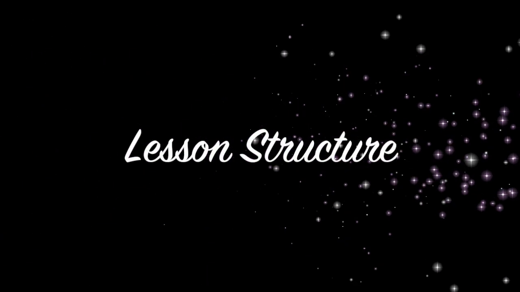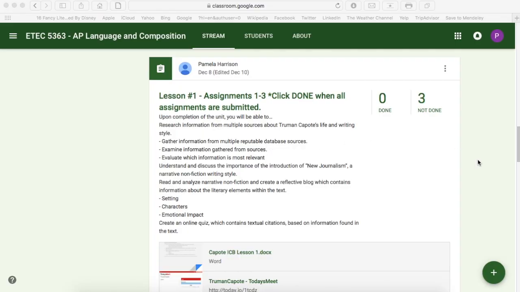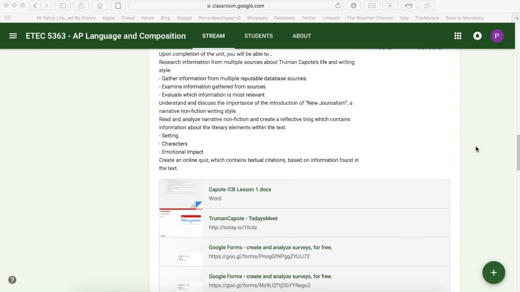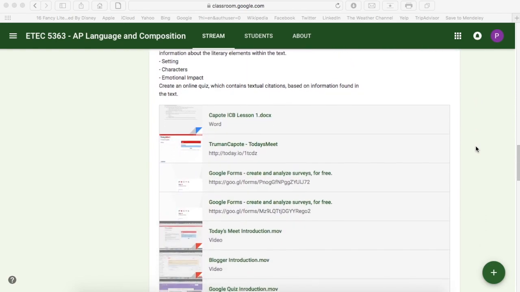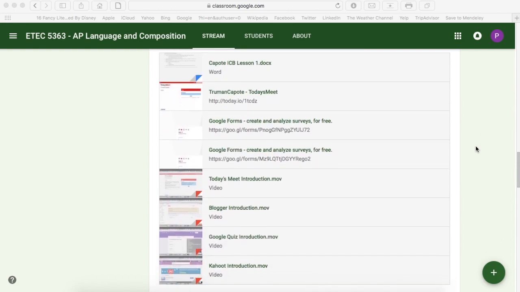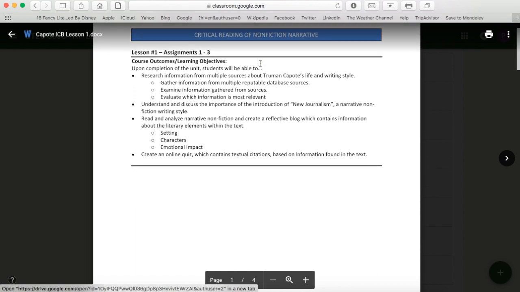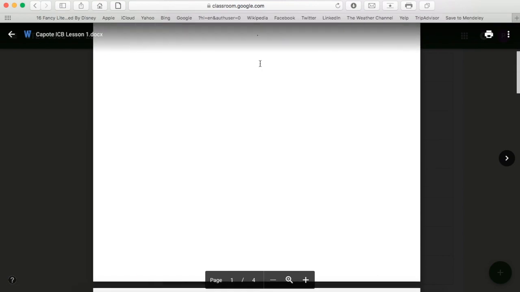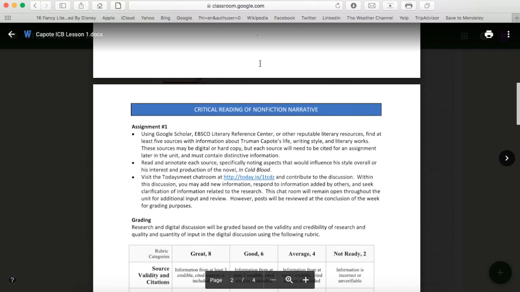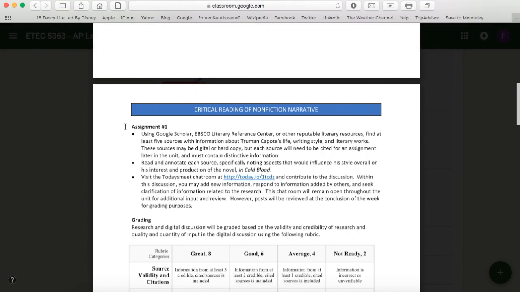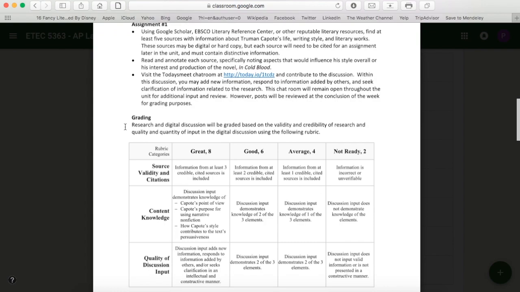Each lesson will have various components, beginning with a section on the assignment with the outcomes and objectives clearly posted for the lesson. All readings and resources will be located in the main stream. The details of the lesson will also be included in this stream. Students will have a more detailed listing of objectives and sub-objectives, as well as the guidelines for the particular assignments, with hyperlinks to any resources needed.